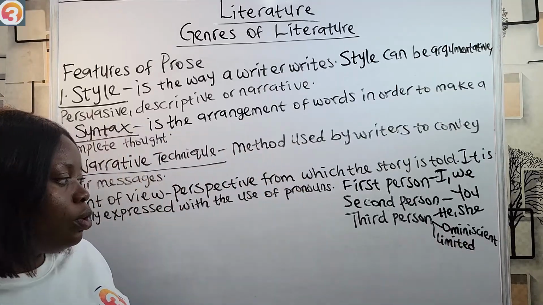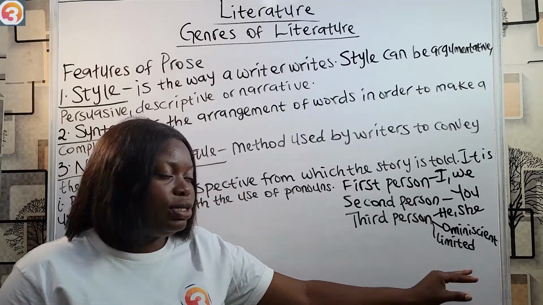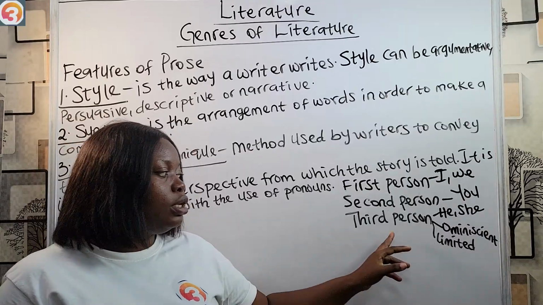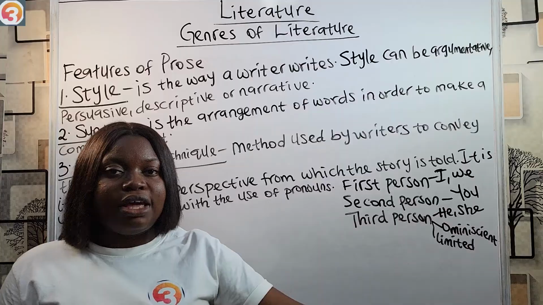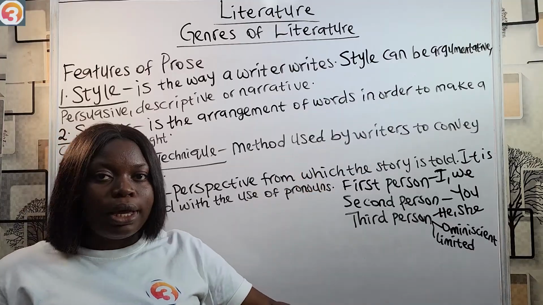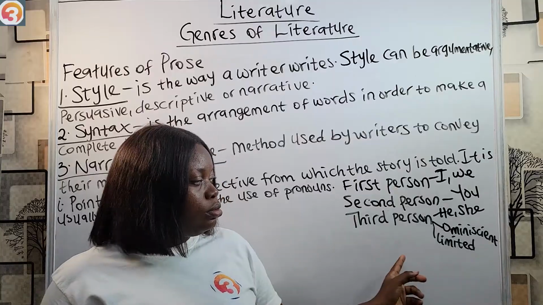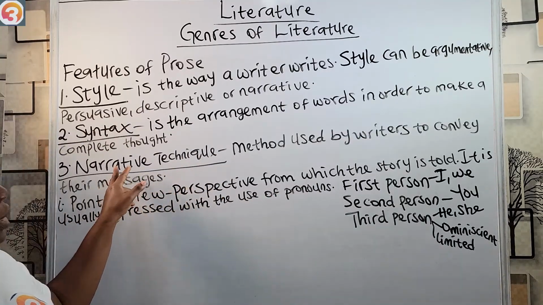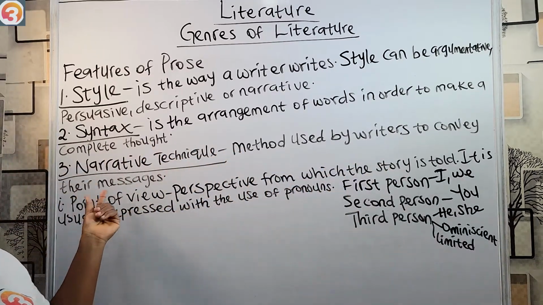If the narrator can just see what is in front, like the narrator is restricted in what he knows, we say it is a limited third person point of view. While if the narrator knows everything about the work and the characters in it, we say it is an omniscient point of view.